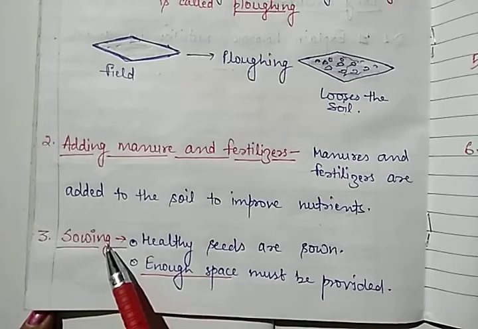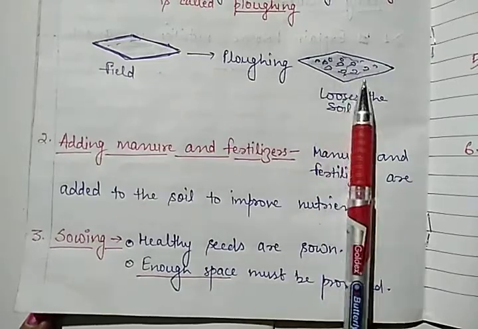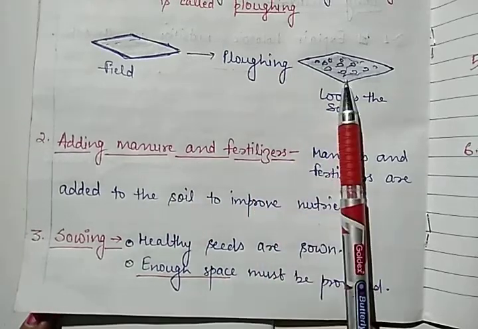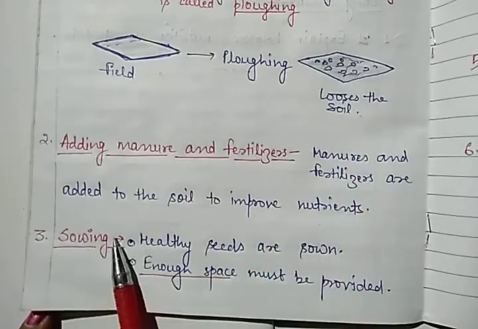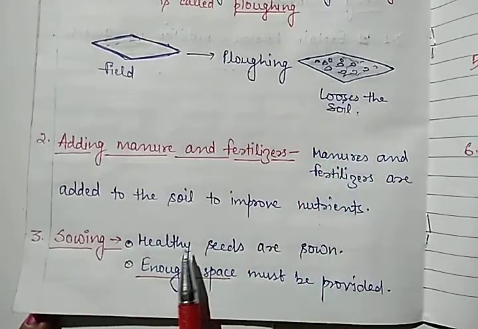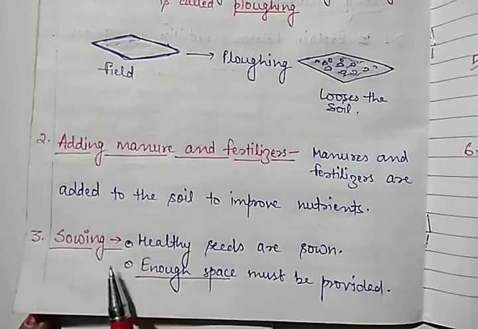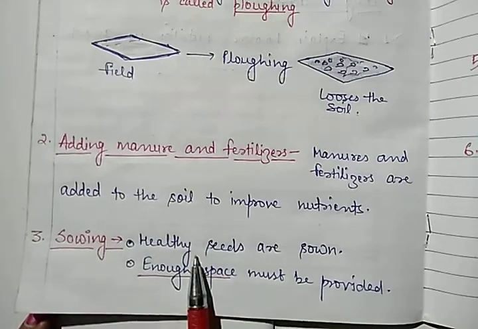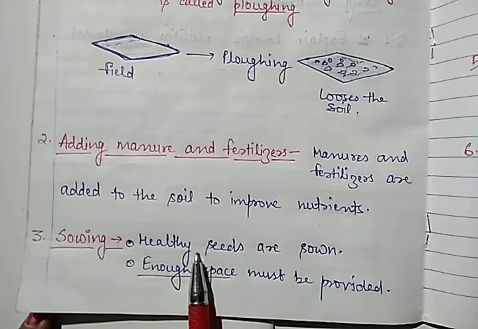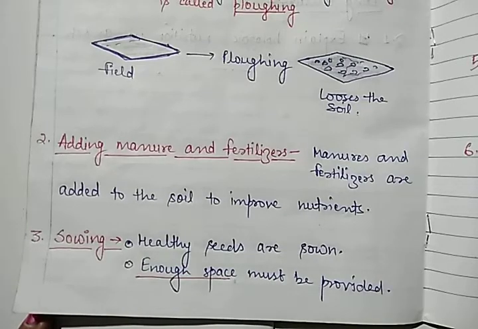Now what is the third step? That is sowing. Because the soil is loose, and the manures as well as the fertilizers have been added here, the next step is that the farmer will sow the seed in this particular field. Healthy seeds are sown, and be careful, the distance between one seed and the other seed should be enough for the development of each plant. Enough space must be provided for the development of the seeds.